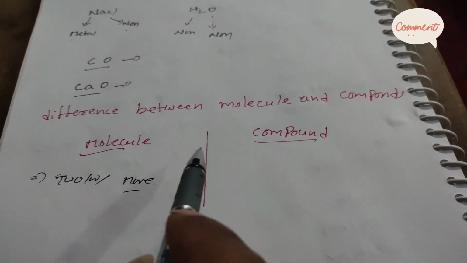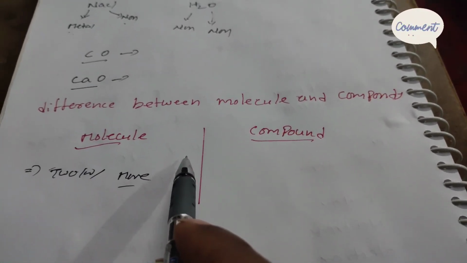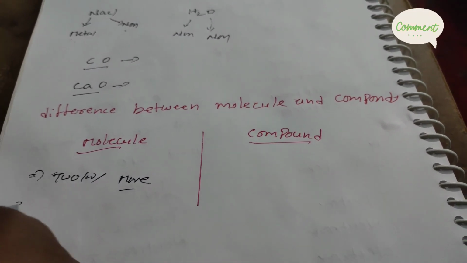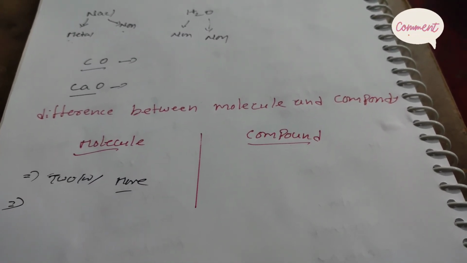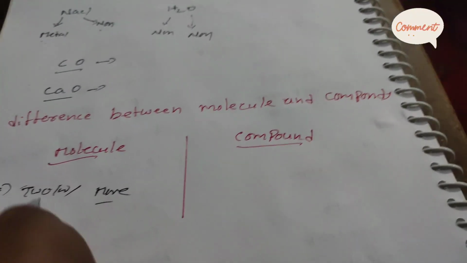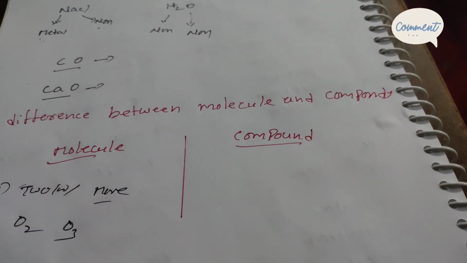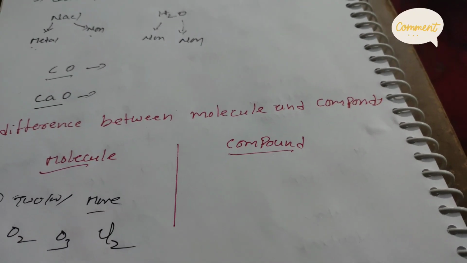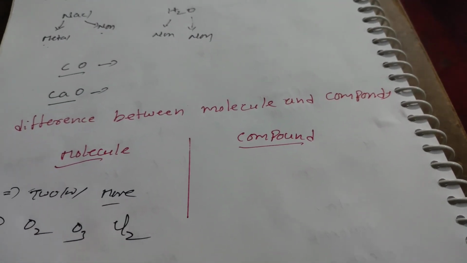Okay students, and all molecules are not compounds. For example, O2, oxygen molecule, O3, ozone molecule, chlorine molecule. So all molecules are not compounds.